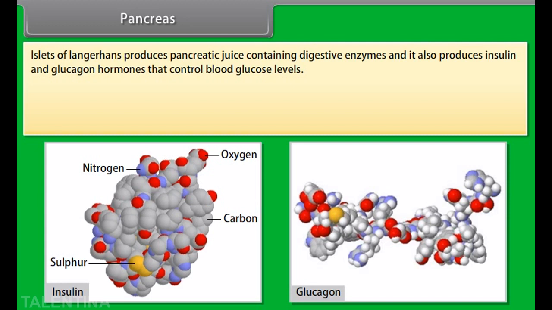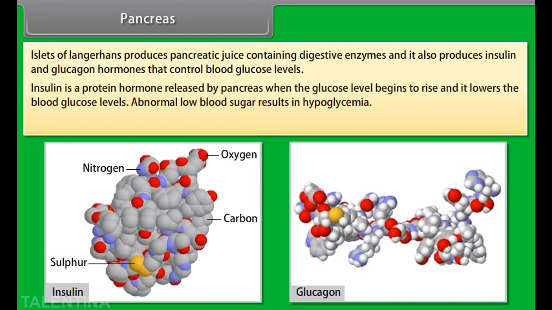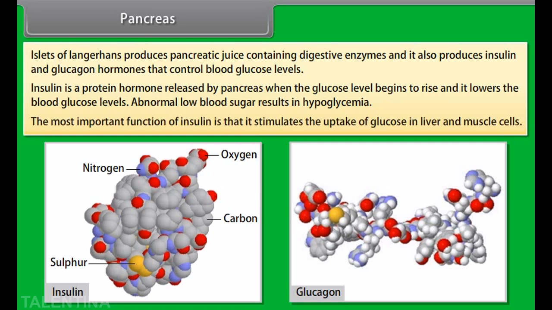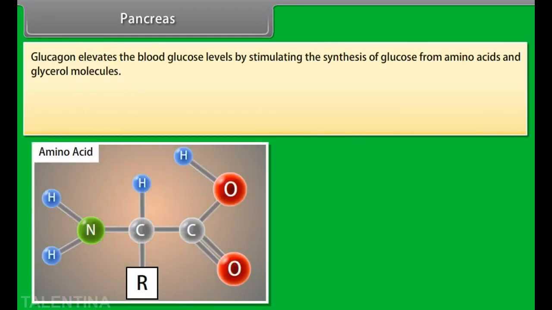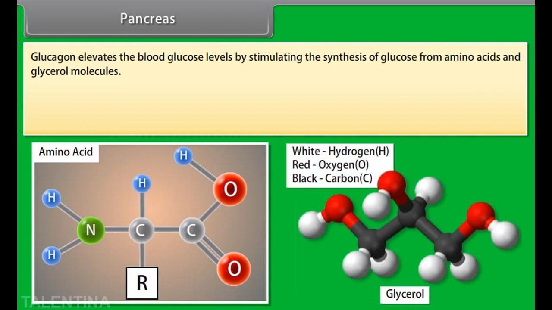glucose level. Insulin is a protein hormone released by the pancreas when the glucose level begins to rise, and it lowers the blood glucose levels. Abnormally low blood sugar results in hypoglycemia. The most important function of insulin is that it stimulates the uptake of glucose in liver and muscle cells. Glucagon elevates the blood glucose levels by stimulating the synthesis of glucose from amino acids and glycerol molecules. An abnormal increase in blood glucose levels results in hyperglycemia.